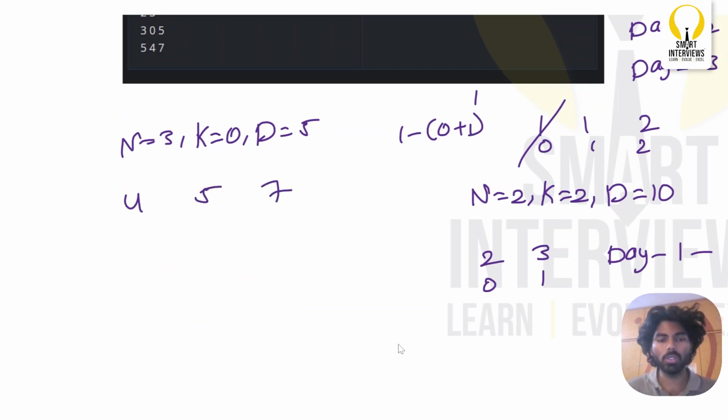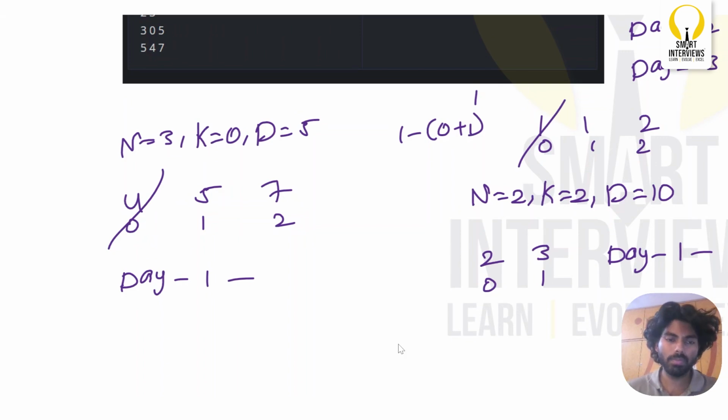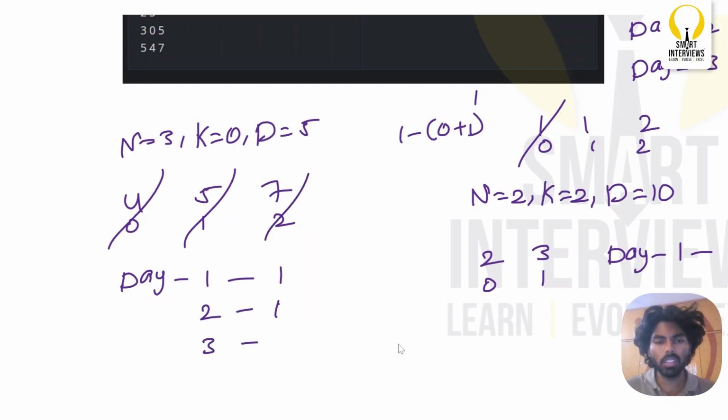Okay, now let us go through this. This is index 0, 1, 2. Okay, so there are 0 blooming flowers required, so I can pluck all 3 of them. So on day 1, I will simply pluck the first one, so my answer is 1. On day 2 I will simply pluck the second one, so my answer is 1 here. On day 3 I will simply pluck the third flower, my count is 1.